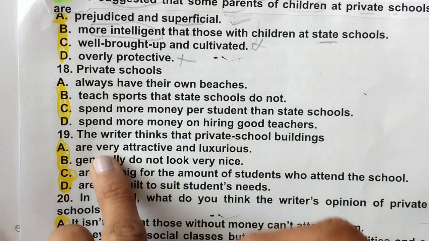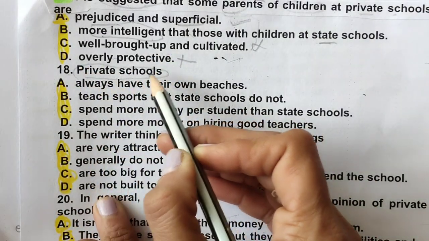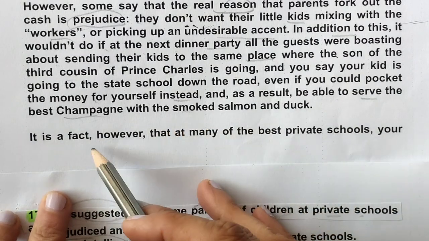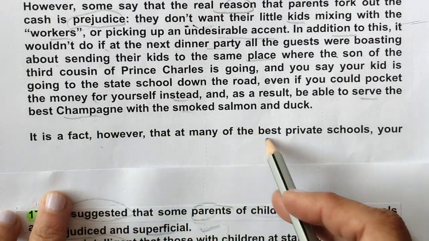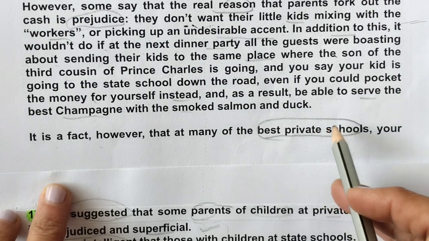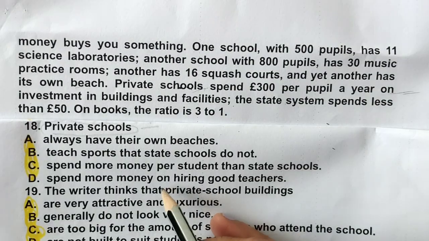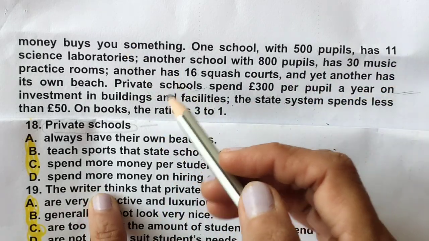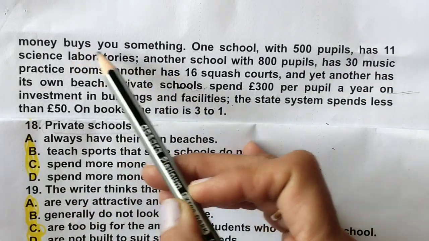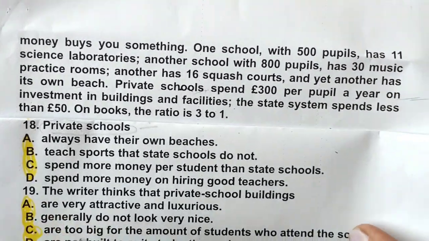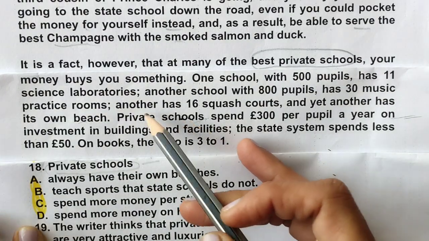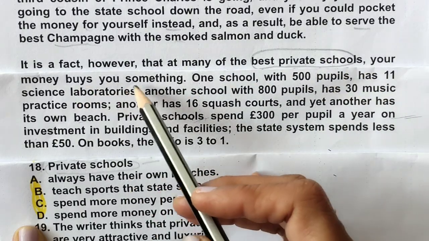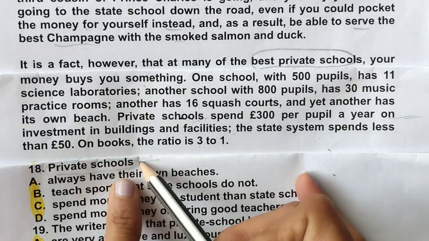18th, private schools. Only an open sentence they have given. What is a private school? Okay, so let's find it. It is a fact that many best private schools... Now they have started talking about best private schools. This is the location for the 18th. I will show you the full sentence, just a minute. So this is the sentence: it is a fact, however, that at many of the best private schools, your money buys you something. Only private schools they have given.